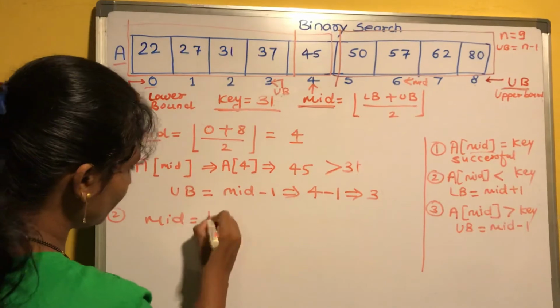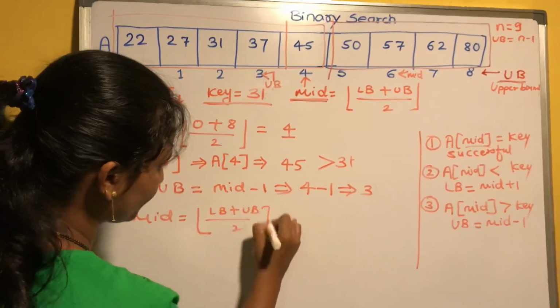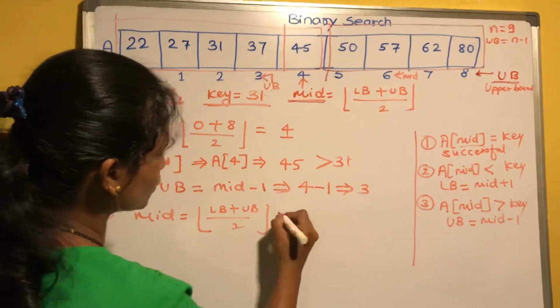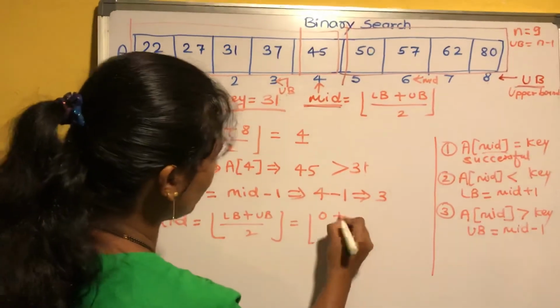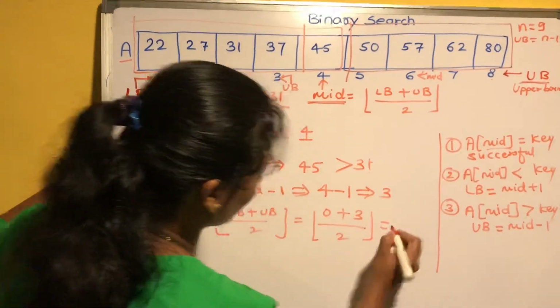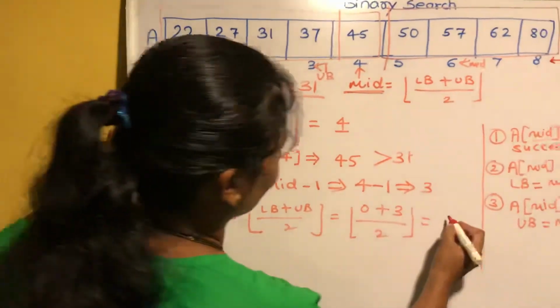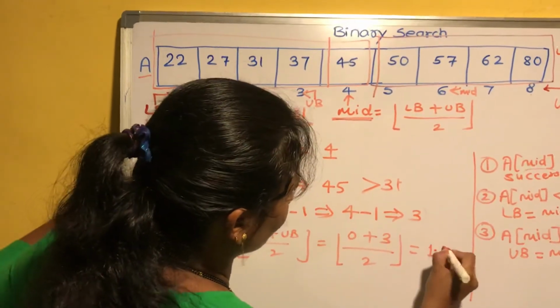Mid equals the flooring function of LB plus UB divided by 2. Sorry, this is the flooring function. Now LB is 0 and UB is 3, divided by 2. Okay, now the answer is 1.5.